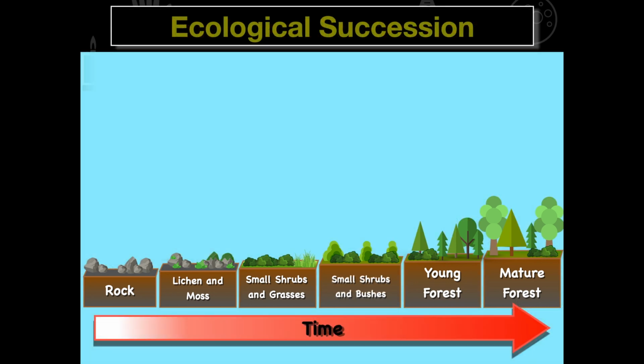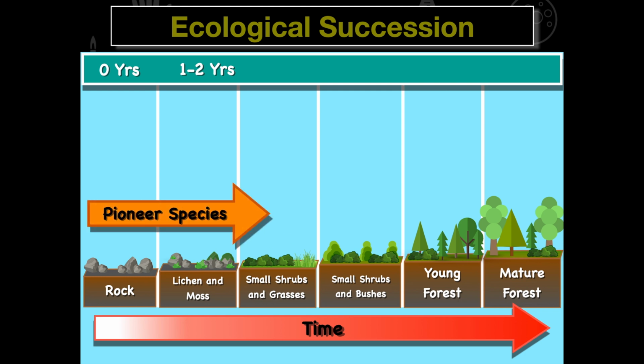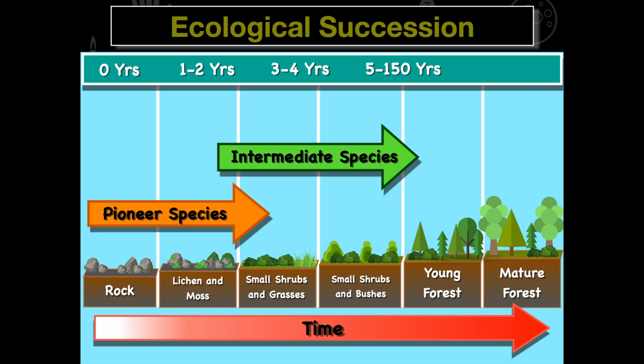Now, ecological succession is not going to change overnight. When a natural disaster happens, we're going to see from 0 to about 1 to 2 years, pioneer species begin the start of that new birth of life. Pioneer species are going to pave the way and change the environment for other species to eventually come into that environment. This is going to take maybe 1 to 2 years for these pioneer species to infiltrate that landmass, leading in the 3 to 4 year range to our intermediate species.